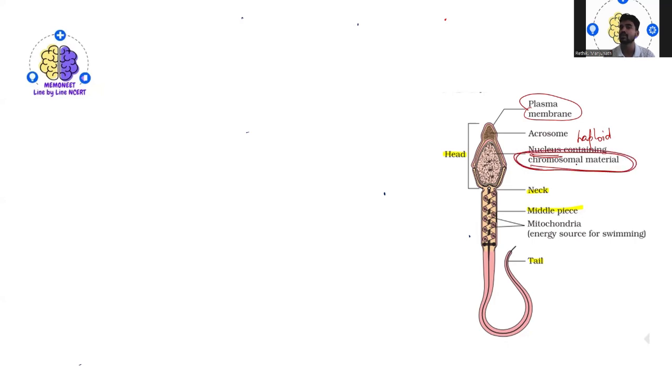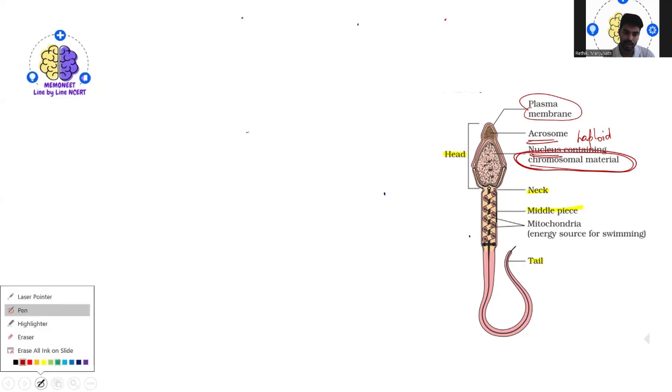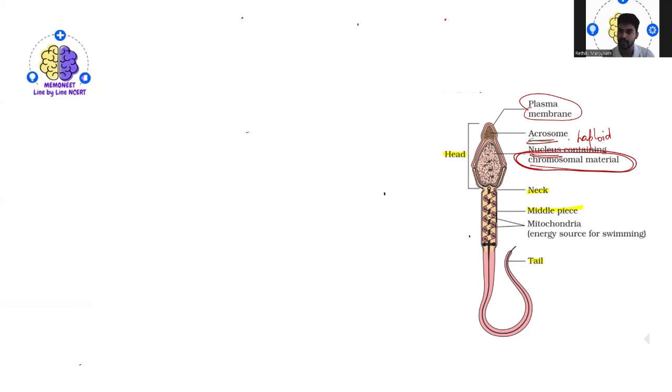In the anterior part you can also see the acrosome. These acrosomes are filled with certain enzymes, and these enzymes help in the fertilization of the egg.